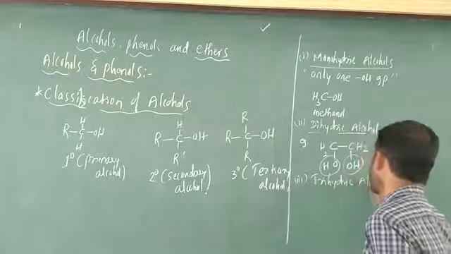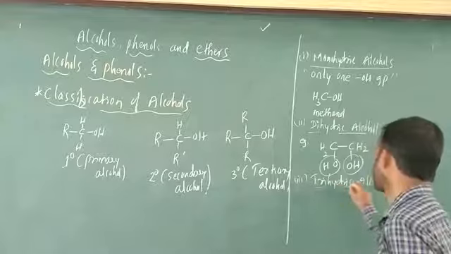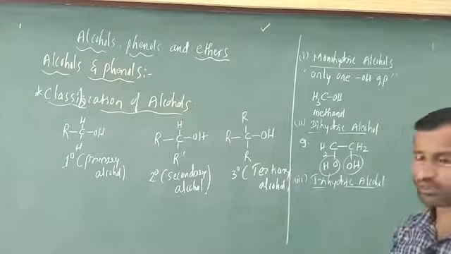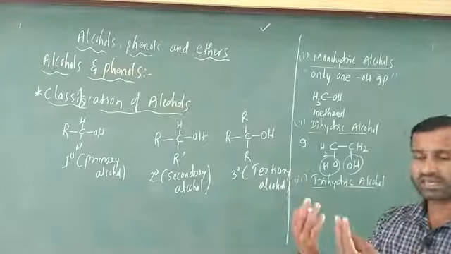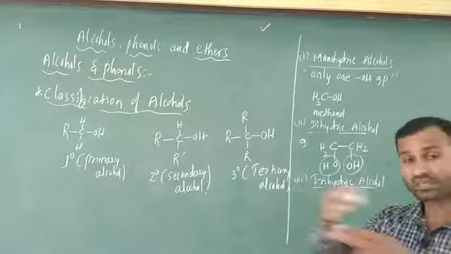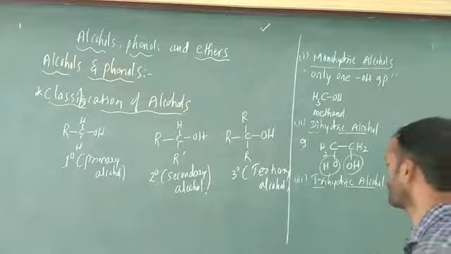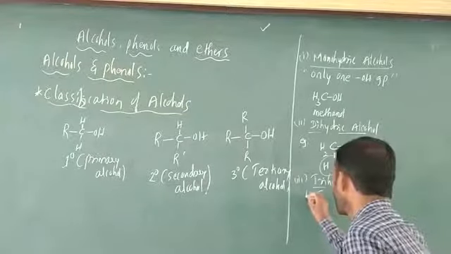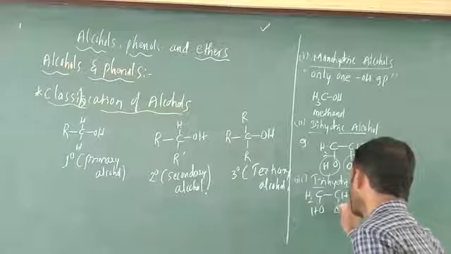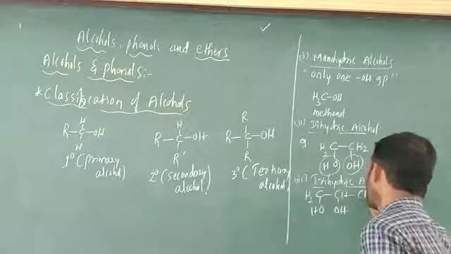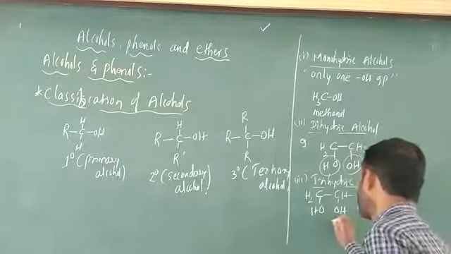Trihydric alcohol. Tri means three. The three OH groups directly attached to different carbon atoms, that is called trihydric alcohol. CH2OH is there, next CHOH, the next CH2OH. What is the name of this one?